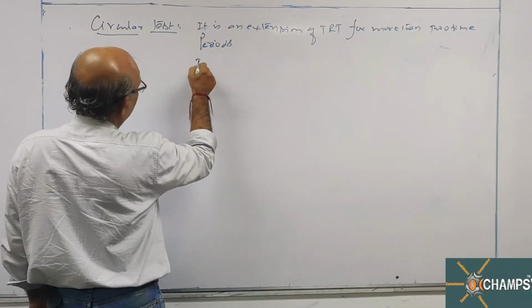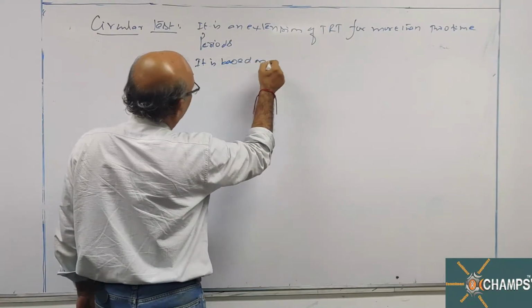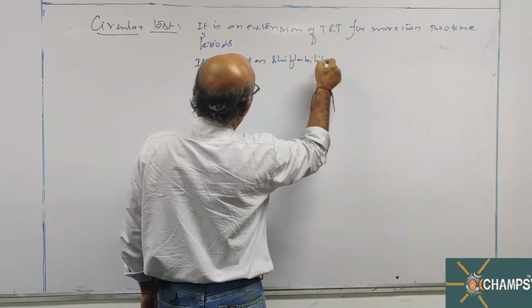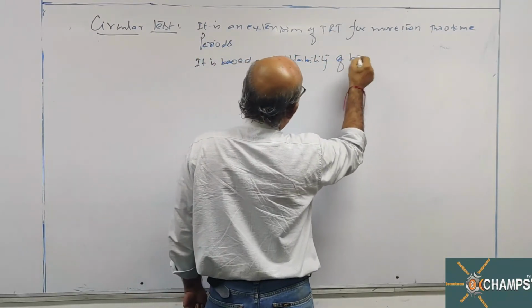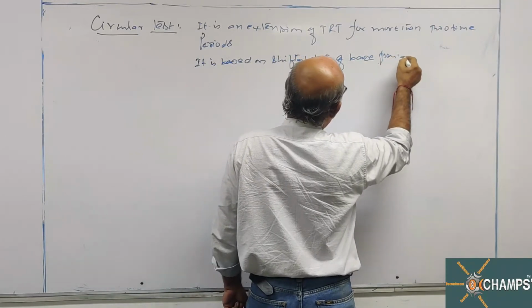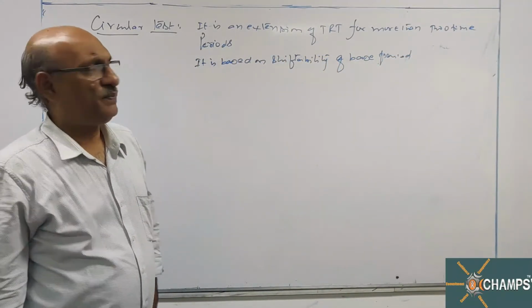It is based on the shiftability of base period.